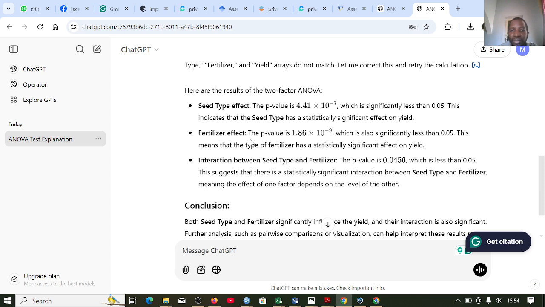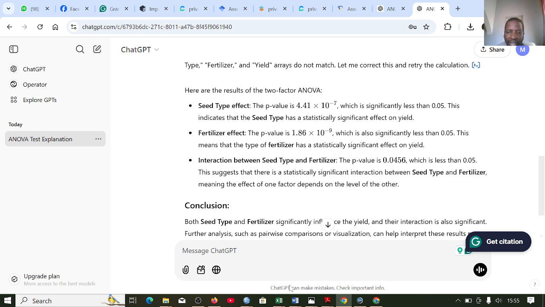With regard to the fertilizer effect, it also says that it has an effect because the calculated value is less than 0.05. With regard to the interaction, it says there is an interaction because 0.0456 is less than that.